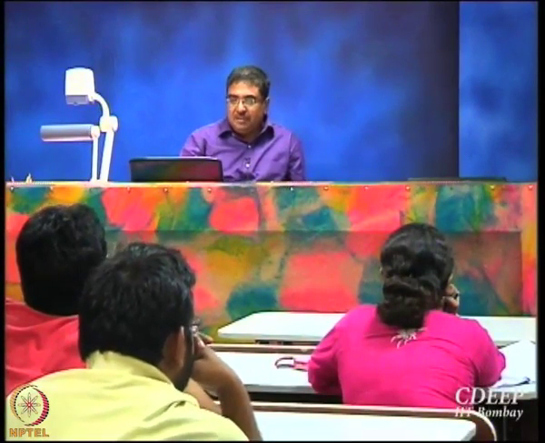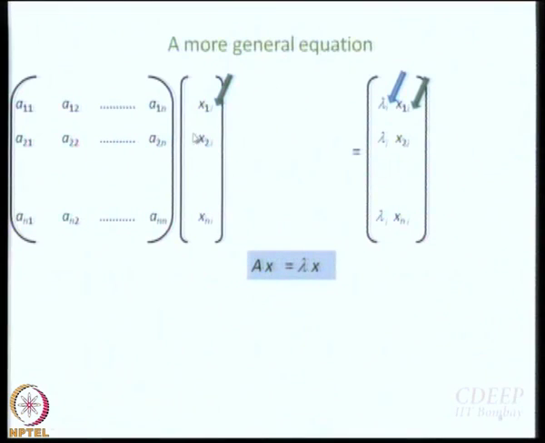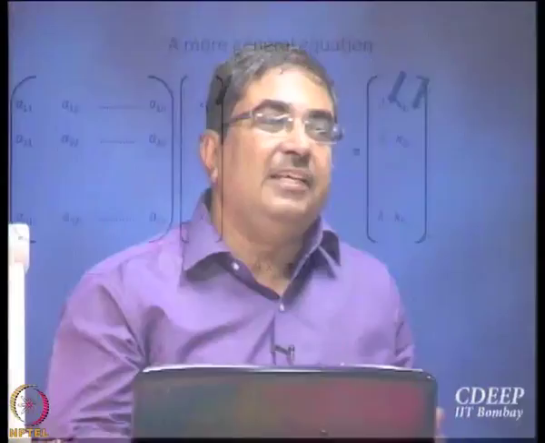So, for example, if i equals 3, then this one is going to be the second x of the third eigenvector. The first subscript talks about the rank of x within the eigenvector itself. The second subscript tells us the rank of the eigenvector as such, the roll number of the eigenvector. Make sense? Do we agree that we need a second subscript for the x's, for the matrix element?